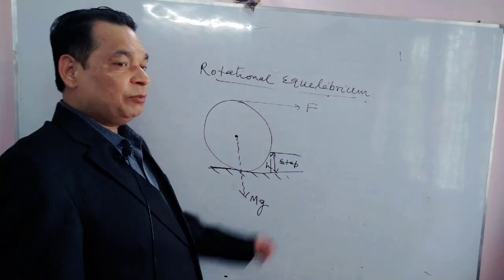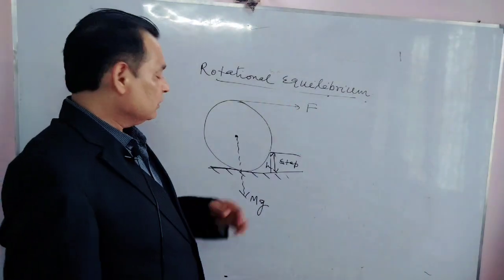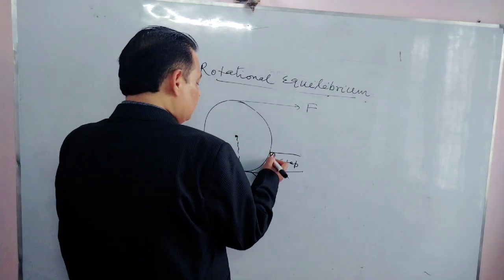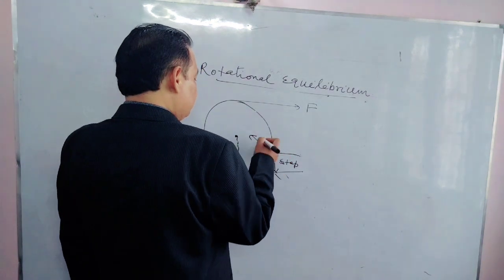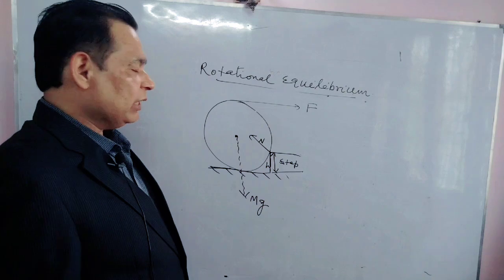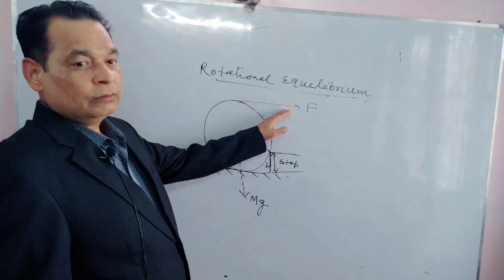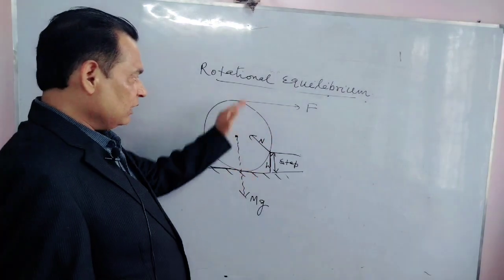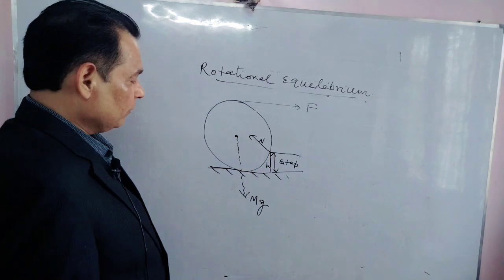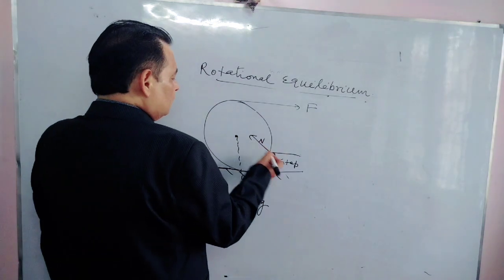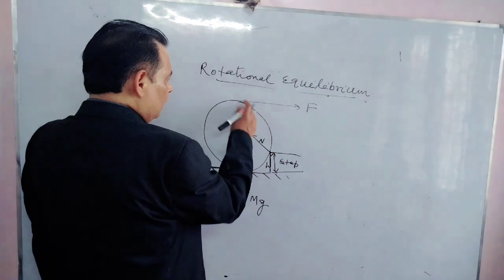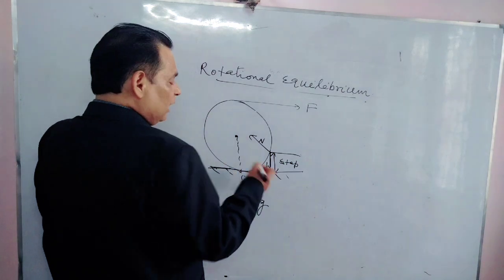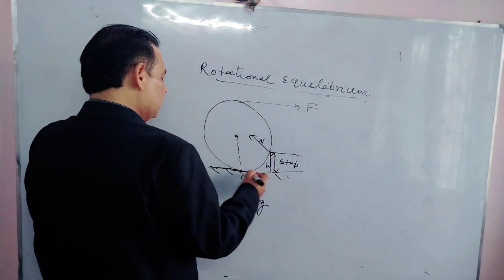Now we have to find out that minimum force at which it will just rise. We can also find out the reaction force applied by this step. Firstly, we are going to find this F, the minimum force F at which it will just rise. It means it is about to rise, so this disc will just leave this surface, the ground. If it leaves the ground, the normal reaction at the ground will be 0.